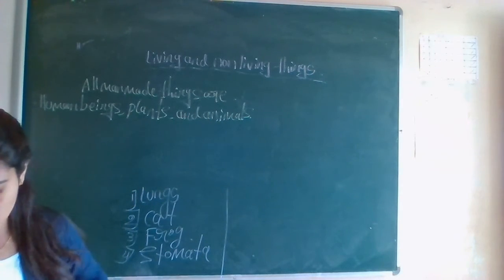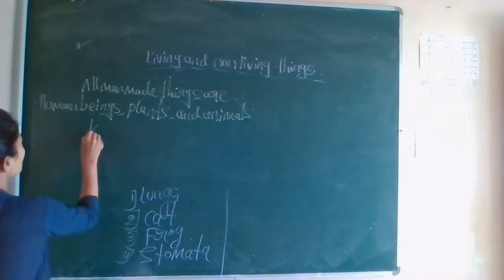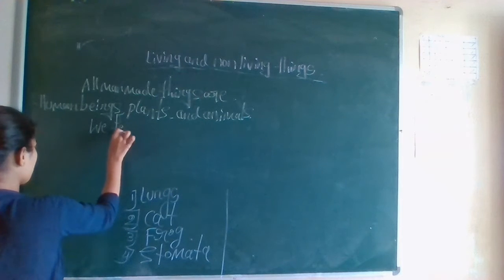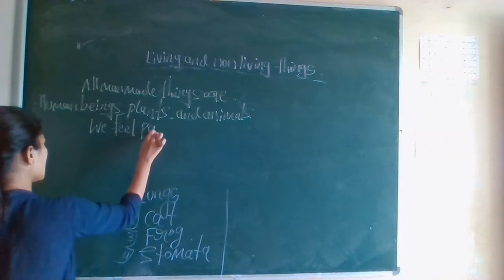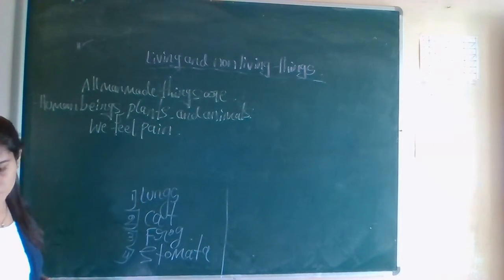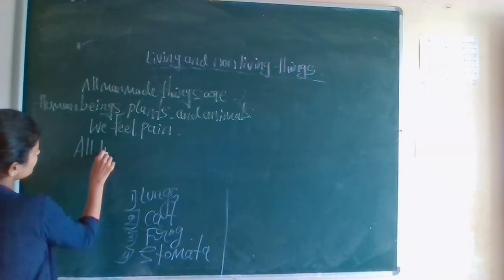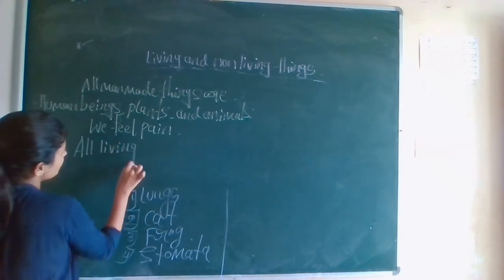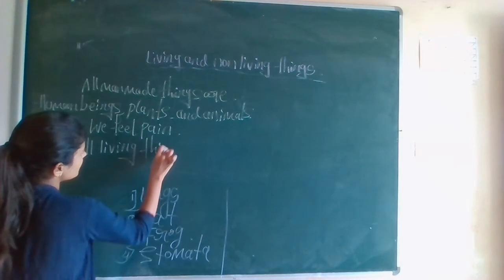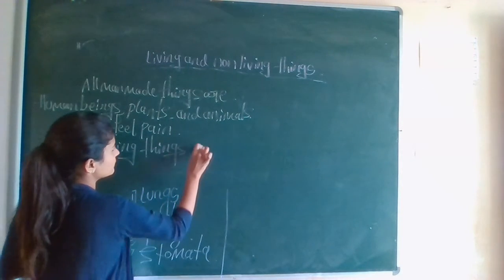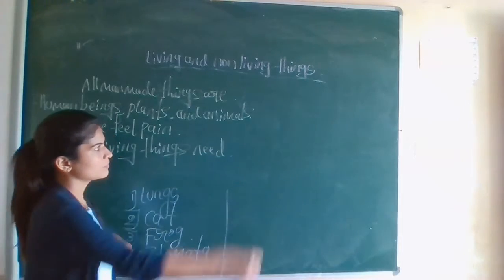Third one, we feel pain. And the fourth one, all living things need.